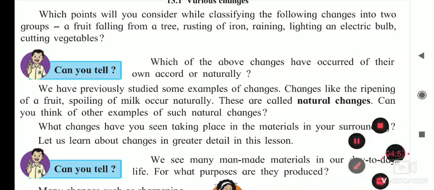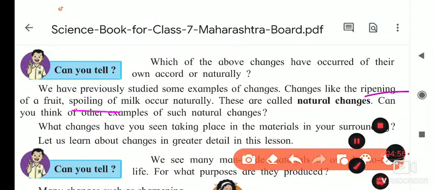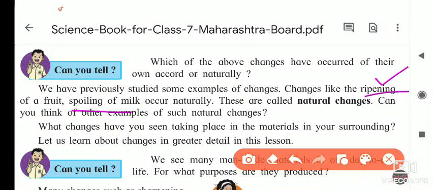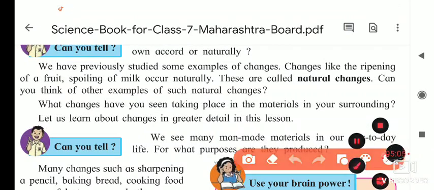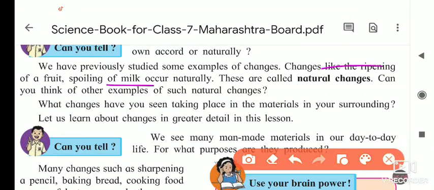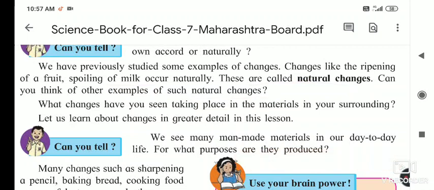The changes like the ripening of fruit, spoiling of milk. These things happen naturally. If you do not boil the milk in proper time, then it is spoiled. Ripening also takes place naturally: the fruit ripens on the tree, and even if we take it out and keep it in a warm place, the fruits ripen naturally. We cannot avoid it. There is no control of ours over that ripening. These changes are called natural changes. Can you think of some other natural changes?